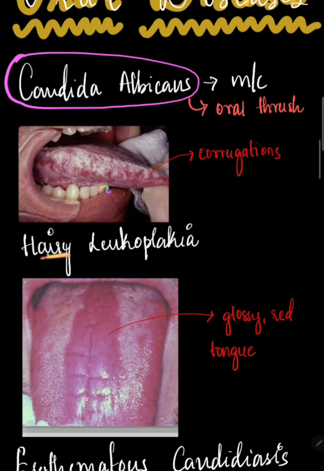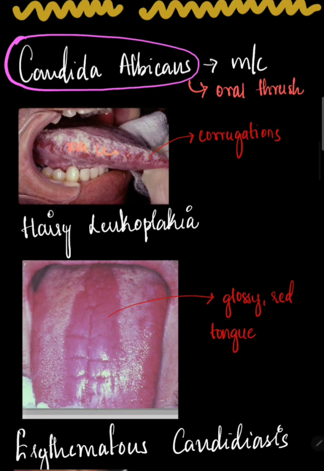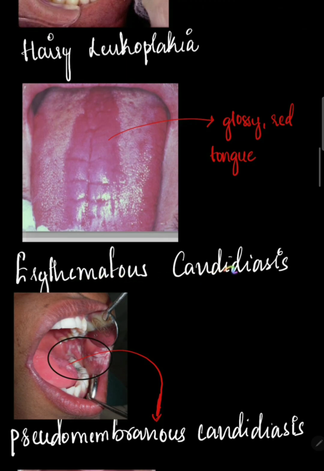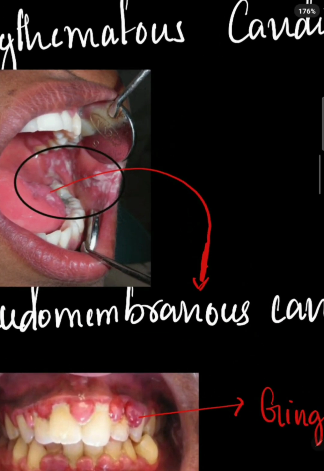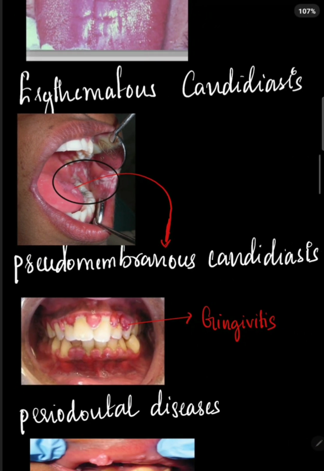Then we have hairy leukoplakia. We can see in the lateral side of the tongue these hairy white corrugations. Then this is erythematous candidiasis. As the word says, erythema, there is a glossy red tongue. Then pseudomembranous candidiasis. Here, there's a membrane formation. You can see the difference.